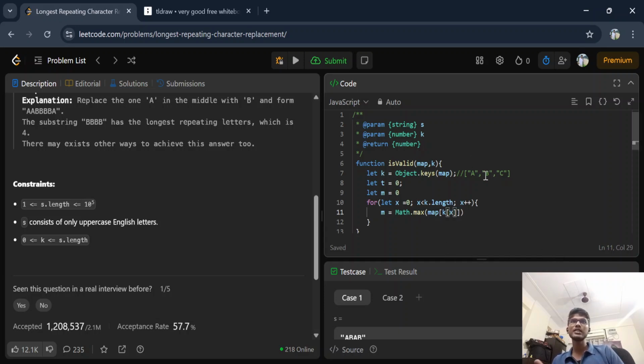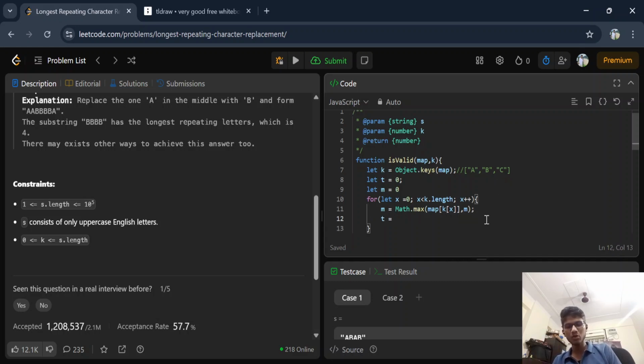See, this k is this array and k of x is this a b c. So map of b, if it is maximum, then it is the map dot max this comma m. Yes. So now we are doing it right. So map dot max map of kx comma m. Okay, again perfect. And total plus equals, so total we have to add each value. So map of k of x, yes, that is it.